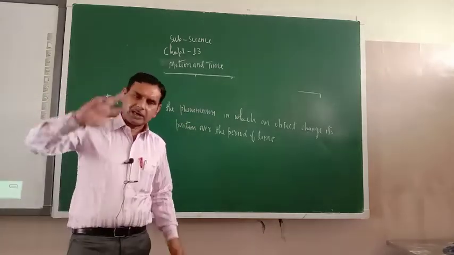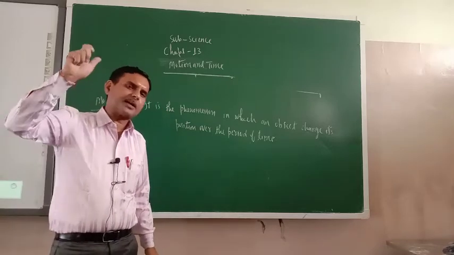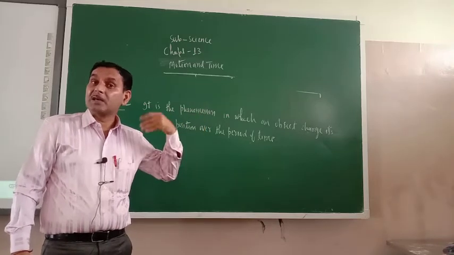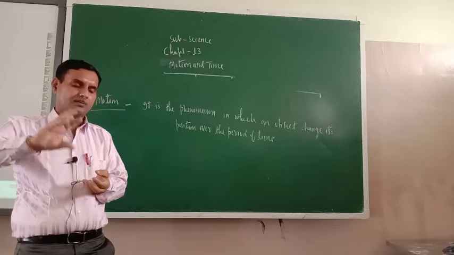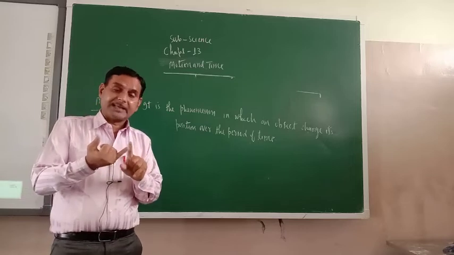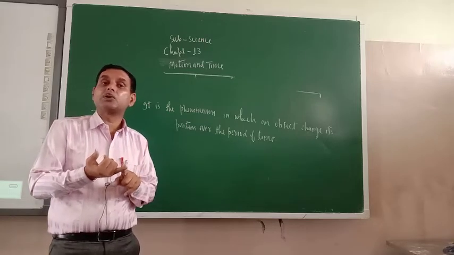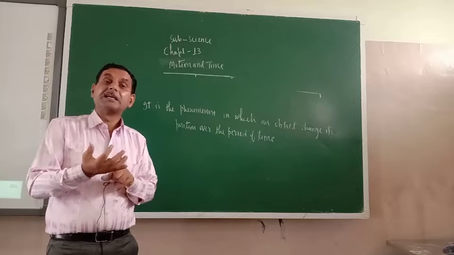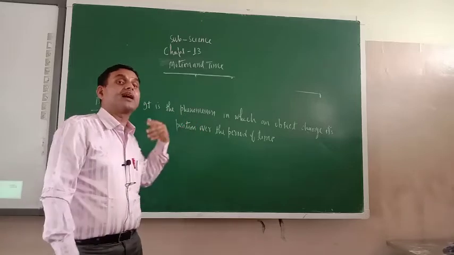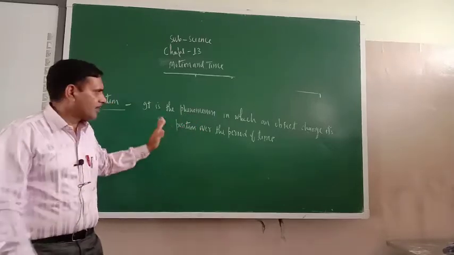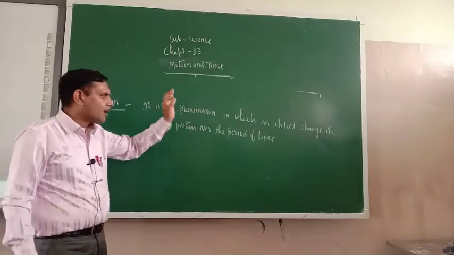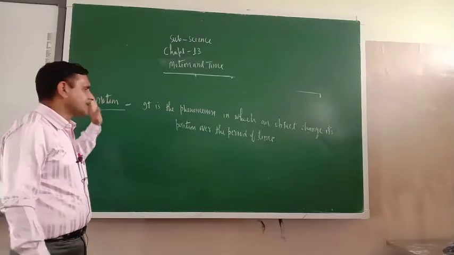It is the phenomenon in which an object changes its position over the period of time, that is known as motion. Now in higher classes you will study a very complicated definition of motion. We can define motion with the help of speed, acceleration, time and velocity. So with the help of these physical quantities we can explain motion, but that much is not required for you. It is the phenomenon in which an object changes its position over the period of time, that is known as motion.